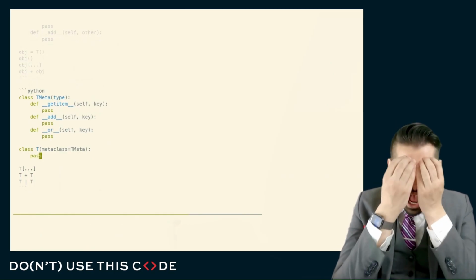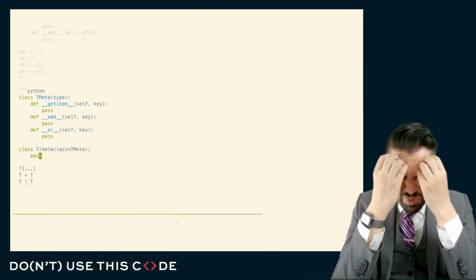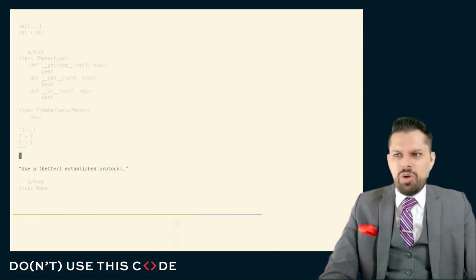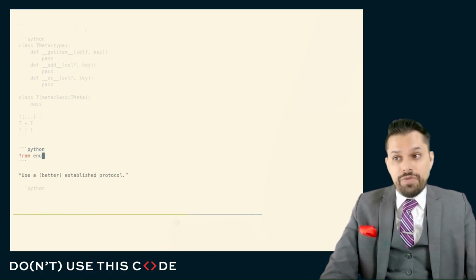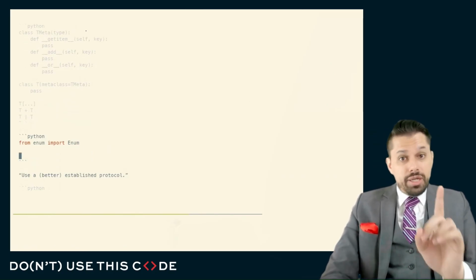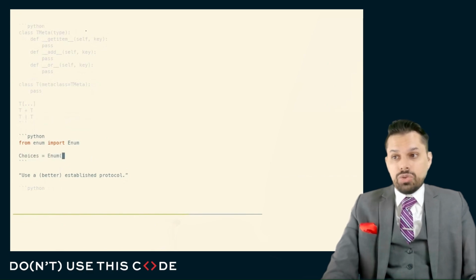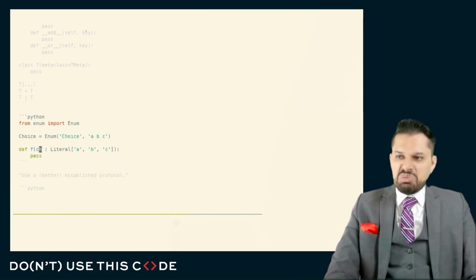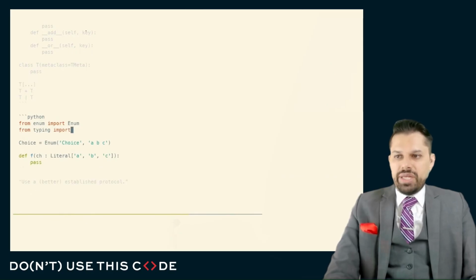Now you might wonder, how on earth could this be useful? This seems very bizarre. I've seen some of this in maybe some of the type hinting DSL, but where does this actually show up in other code? Understand that if you're a user of the enum module, you might wonder, why do I use the enum module? Why don't I just use a typing.Literal or a string? But one of the benefits of the enum module is this. If I define my choices as a typing.Literal, so I have a function that takes a choice, and I say it's a Literal A, B, or C, well, this is pretty nicely documented. Somebody can see that it's one of those three values. My type checker can check for this.